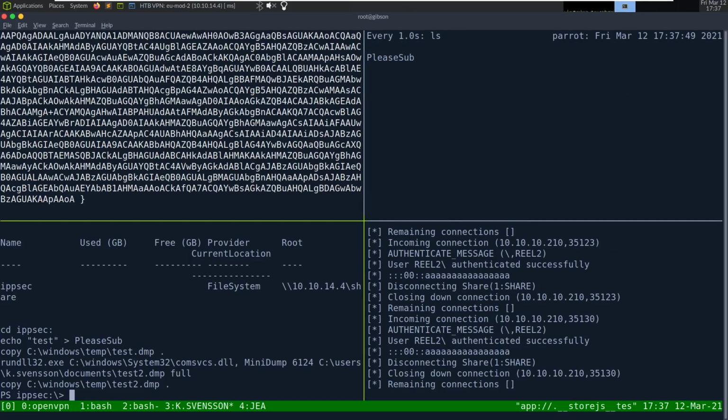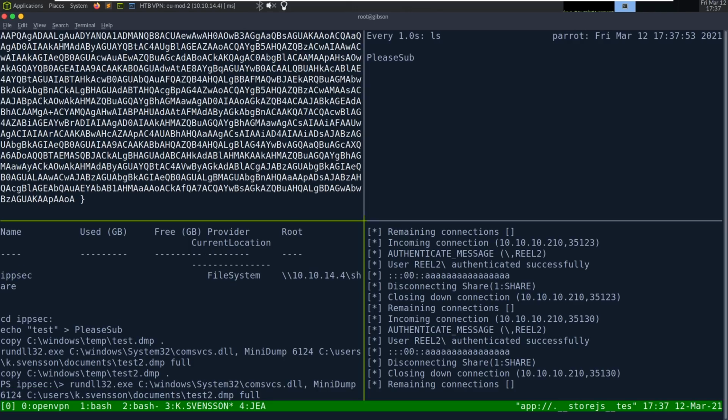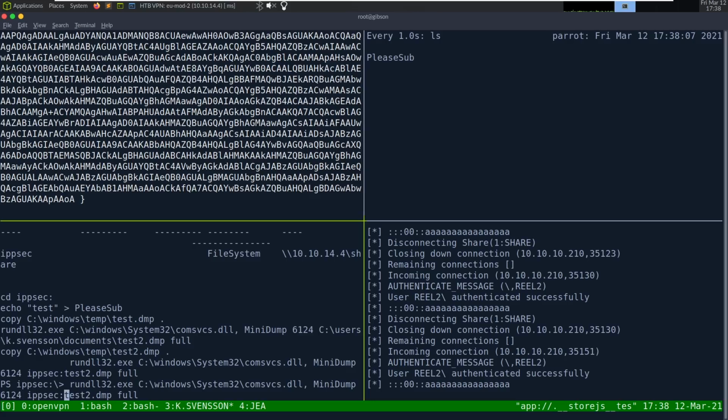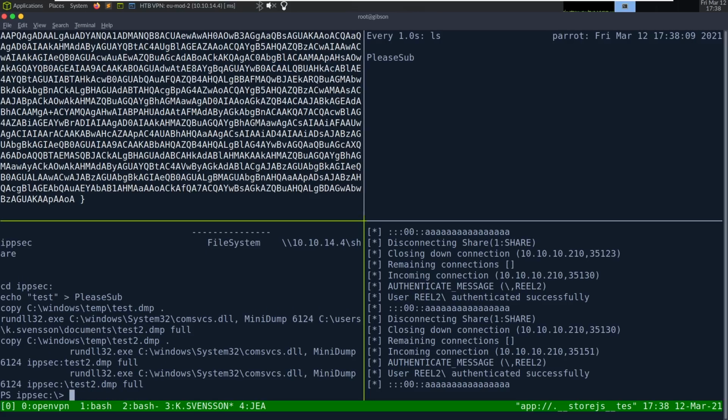So that's going to permanently do a ls command up above. So now we can do this and just send it directly to ipsec test2.dump. Still not working.